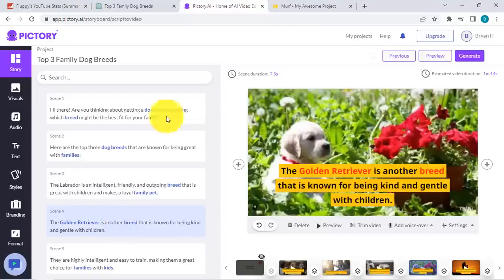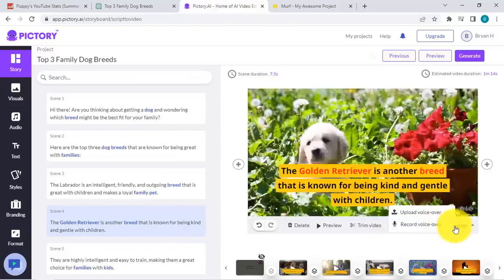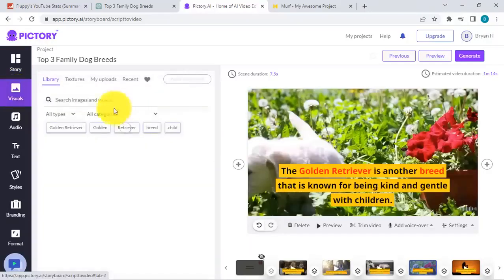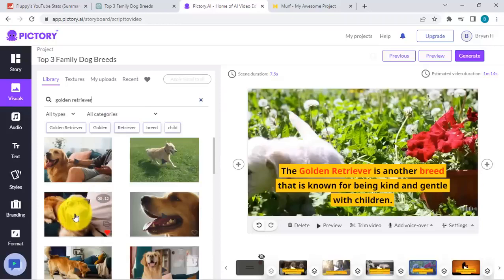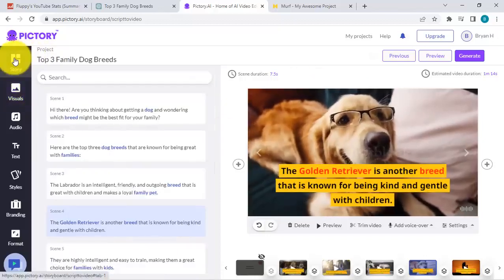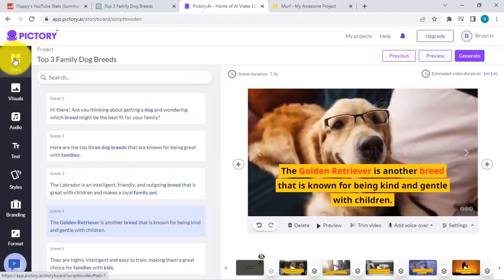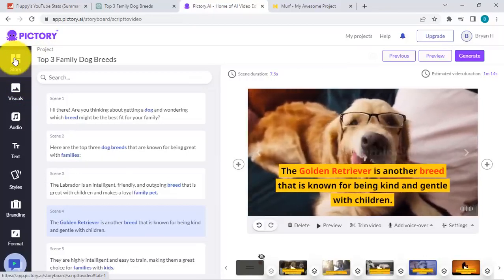And the next one is the Golden Retriever. If you want to change this one, let's say for this specific video, let's go for the visuals and we can simply check, let's look for Golden Retriever. It's able to search different videos for you. This one looks good and cute over here. So let me just select this and it will immediately change this as well. The good thing is Pictory will do the heavy lifting for you, but you can simply change bits and pieces of it if it doesn't match your liking.